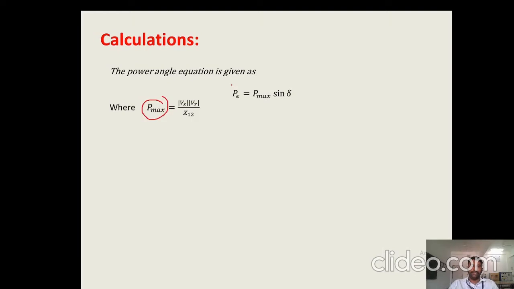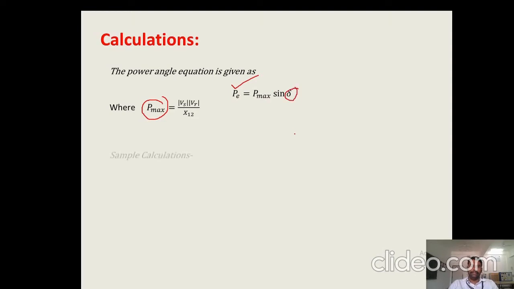In the observation table we have taken the reading of receiving end power. So receiving end power is nothing but the electrical power received at receiving end. So P is already known. P max here we will find out. With the help of these two readings we will find out the value of delta.